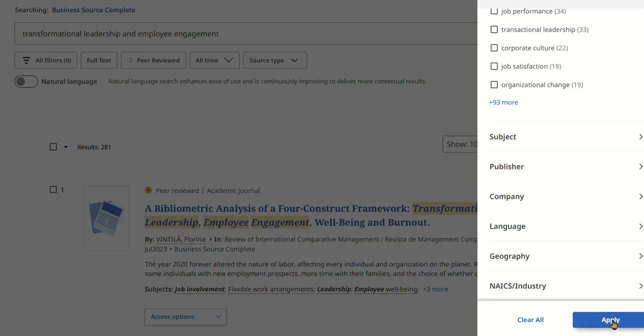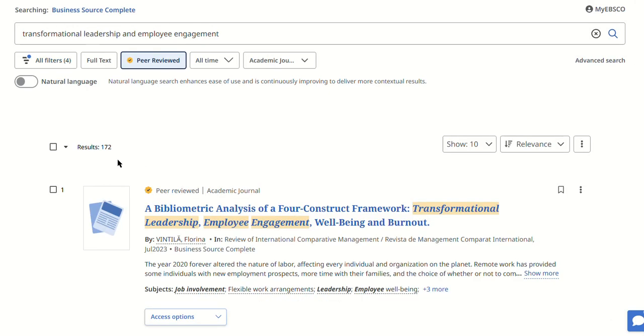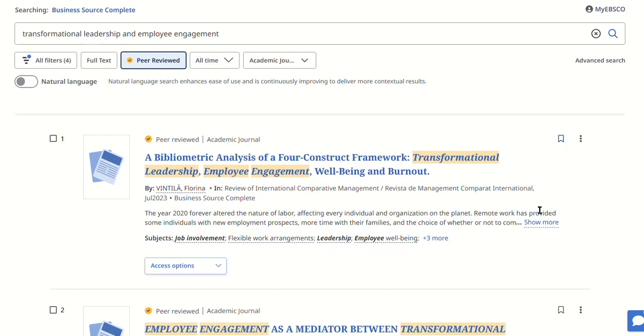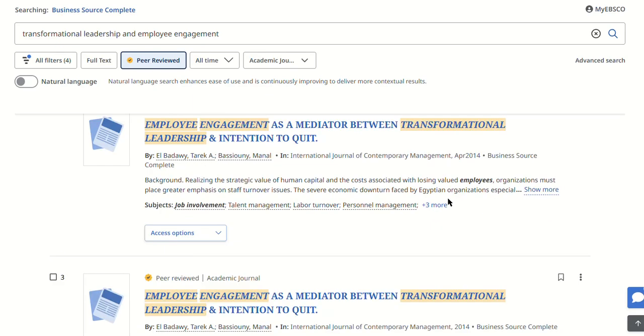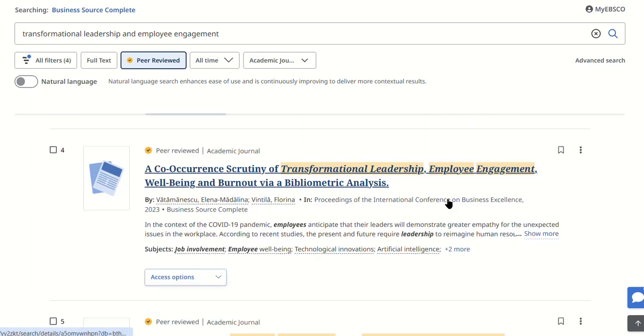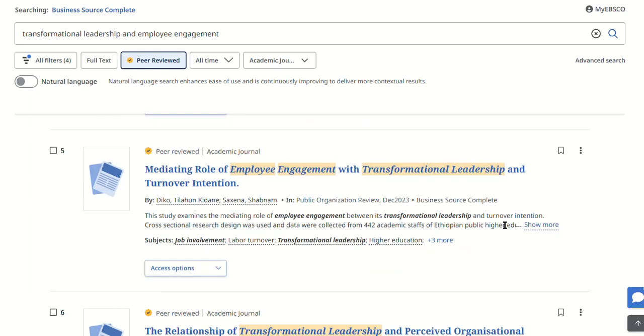Let's just click on apply. That'll apply all those filters to our search. And you notice we're now down to 172, which is a lot less. And if you take a look at some of the results here, you see transformational leadership, employee engagement, employee engagement, transformational leadership, etc. And so it's definitely hitting the right target.